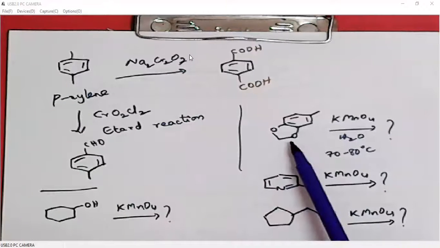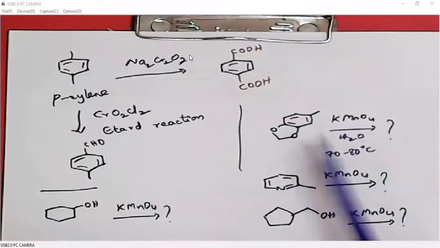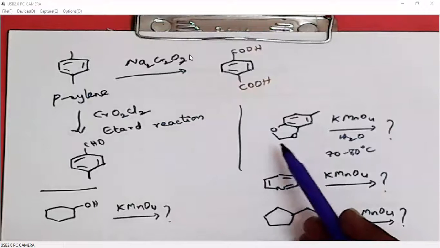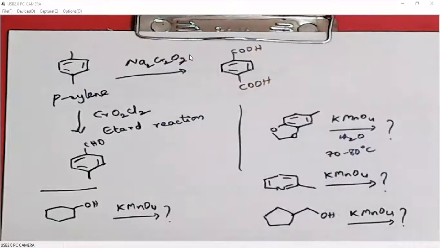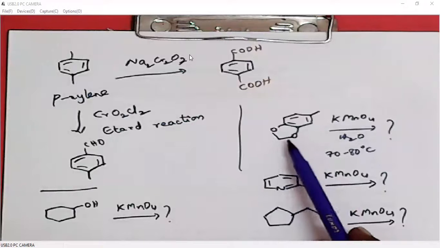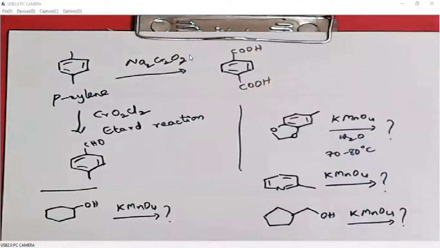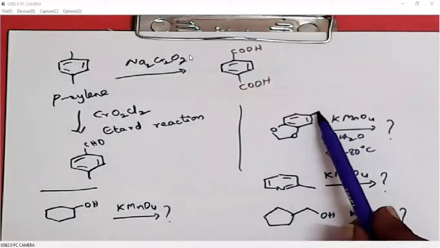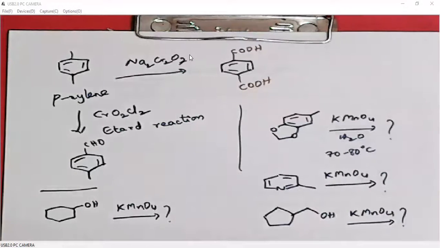Here, it is not a free alcohol. It is a protected one. So KMnO4 oxidation will not lead to benzoquinone type. Okay. If we have a free OH, then only oxidation to benzoquinone may take place. But here it is a protected phenol, so benzoquinone oxidation may not take place. What can happen? Since it is a methyl group, this methyl group can be oxidized to carboxylic acid. Even in heterocyclic aromatic systems, the same type of oxidation will occur. Okay, only the side chain oxidation will occur with KMnO4.